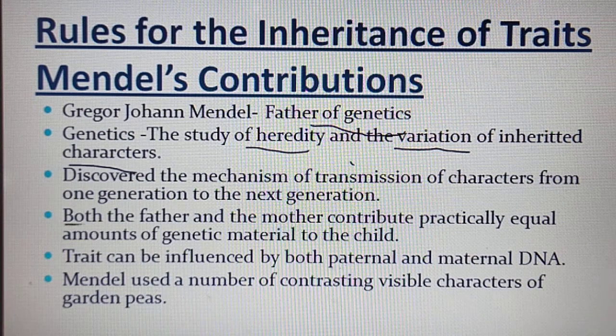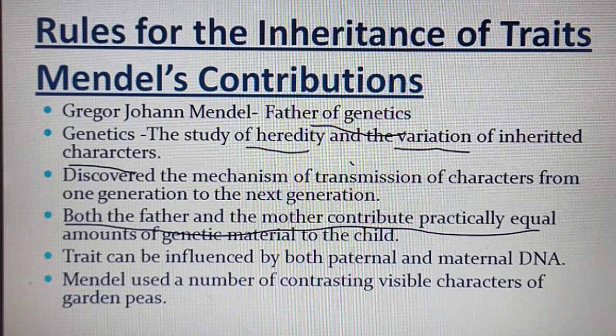And the fourth point, both father and mother contribute partially equal amounts of genetic material to the child. For example, human beings have 23 pairs of chromosomes. While gamete formation, what will happen? It will split up to 23 chromosomes in the gametes.